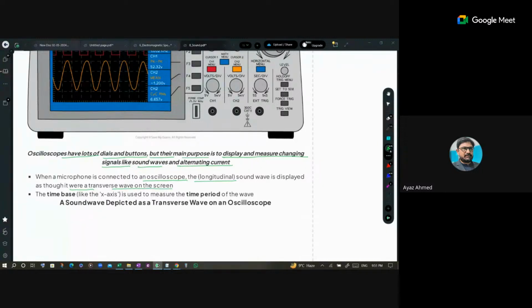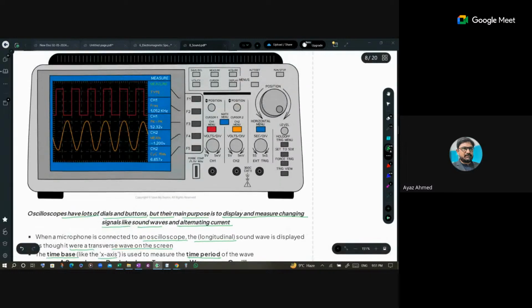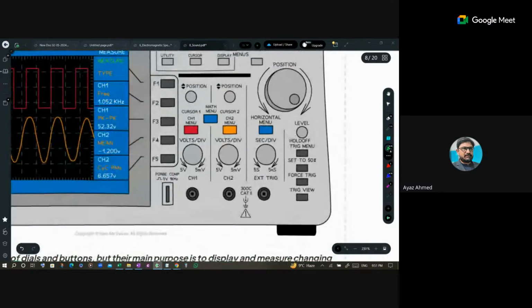I mean, they are shown in crests and troughs. Basically, that mic shows the electrical signal. The time base or x-axis is used to measure the time period. Right, here is the time base. I can show you that time base in that. Yes, this is the time base. This one.